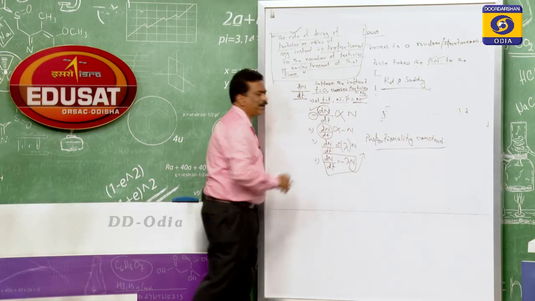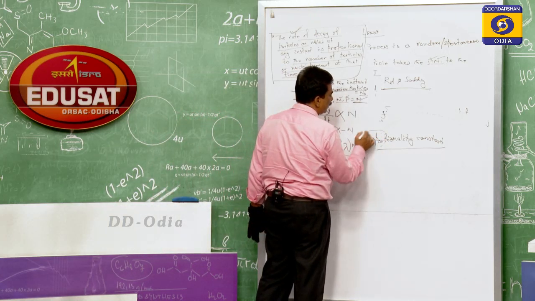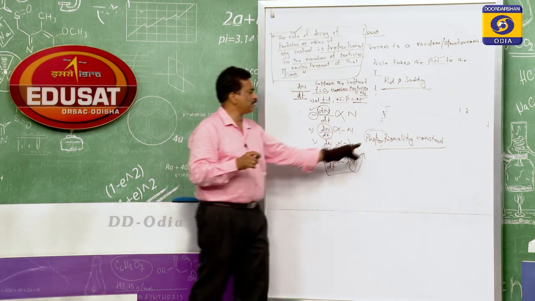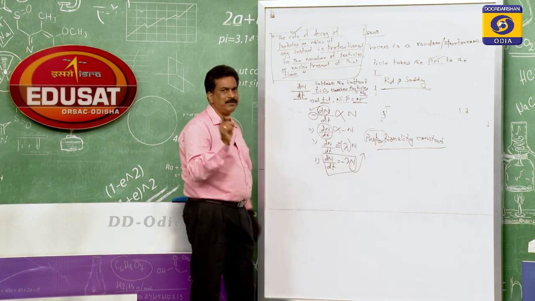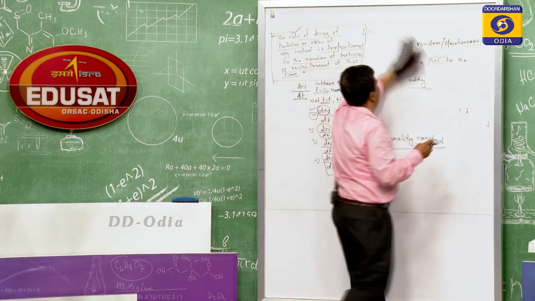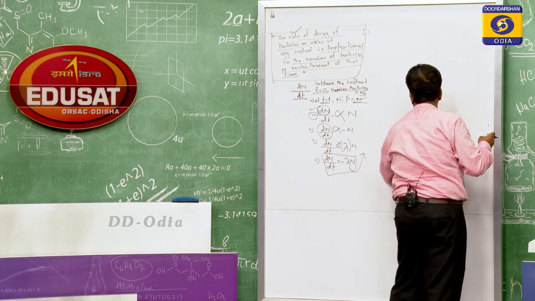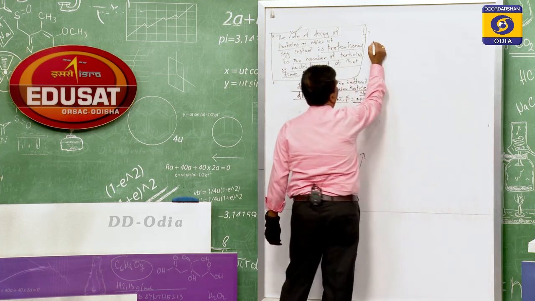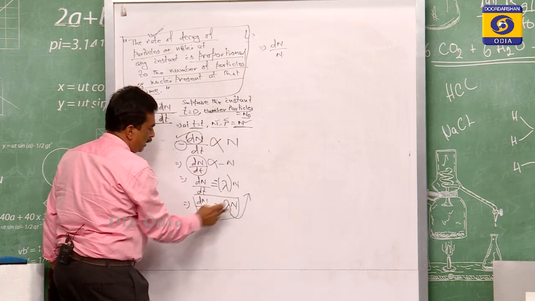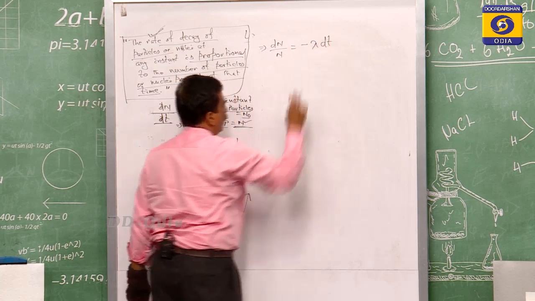This lambda will be treated as the proportionality constant. For the spelling of proportionality, most students write it incorrectly, so please give attention to that. If dN by dt is equal to minus lambda N, then if we rearrange it, dN by N is equal to minus lambda dt.